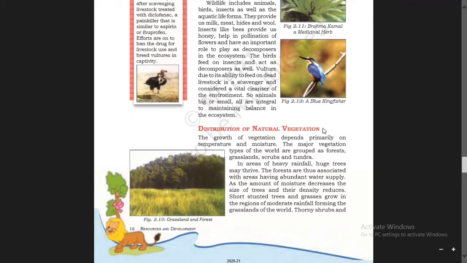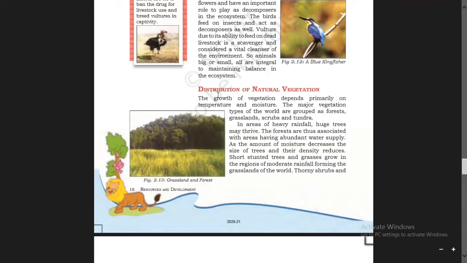Distribution of natural vegetation. The growth of vegetation depends primarily on temperature and moisture. See, vegetation is not found in each and every part of the country or any place. So it depends mainly on temperature and moisture. The major vegetation types of the world are grouped as forest, grasslands, scrubs, and tundra.